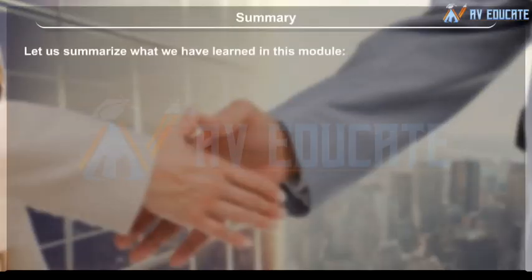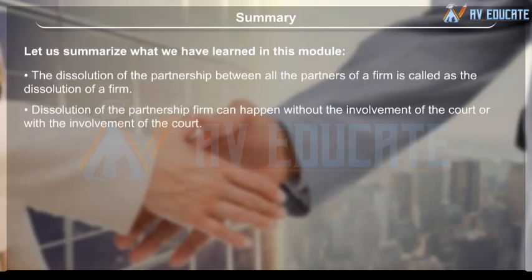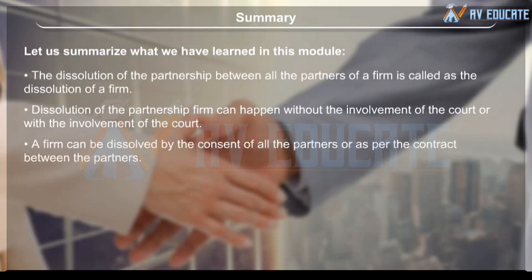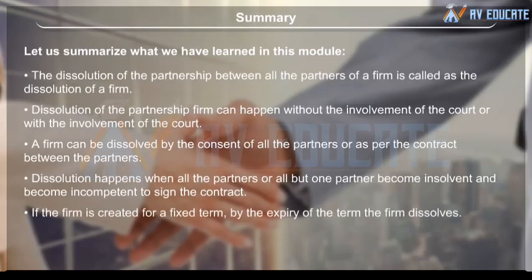Summary. Let us summarize what we have learned in this module. The dissolution of the partnership between all the partners of a firm is called the dissolution of a firm. Dissolution of the partnership firm can happen without the involvement of the court or with the involvement of the court. A firm can be dissolved by the consent of all the partners or as per the contract between the partners. Dissolution happens when all the partners or all but one partner become insolvent and become incompetent to sign the contract. If the firm is created for a fixed term, by the expiry of the term, the firm dissolves.